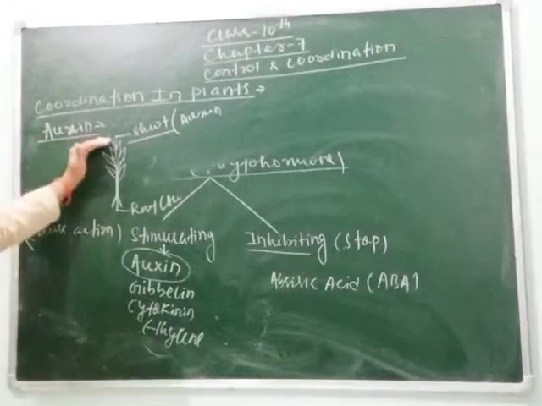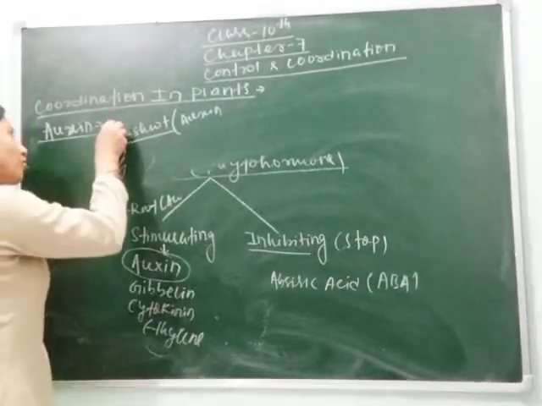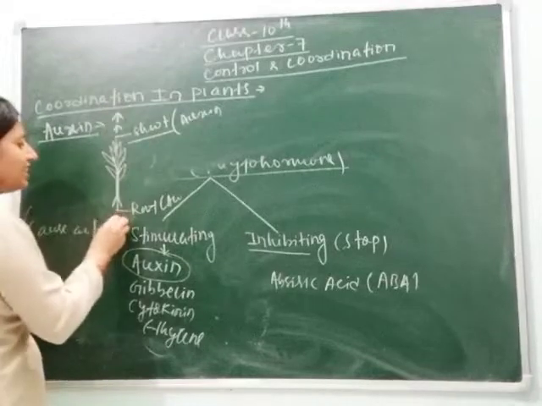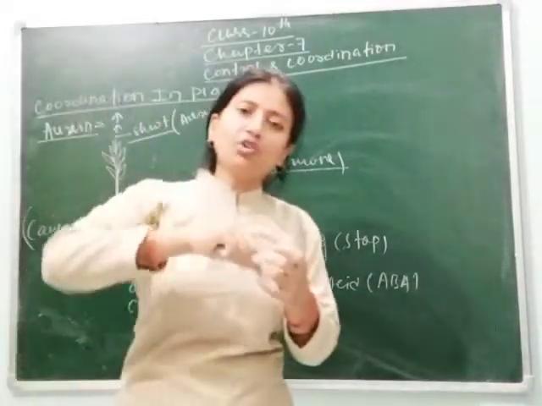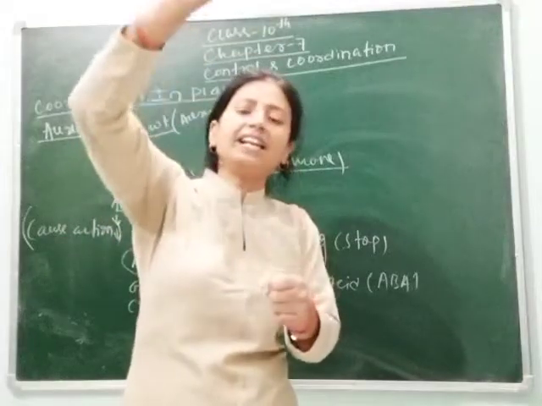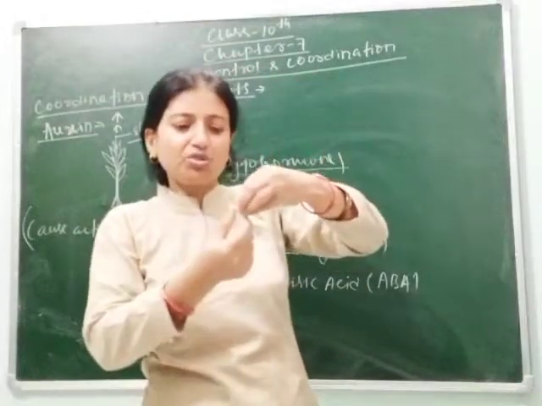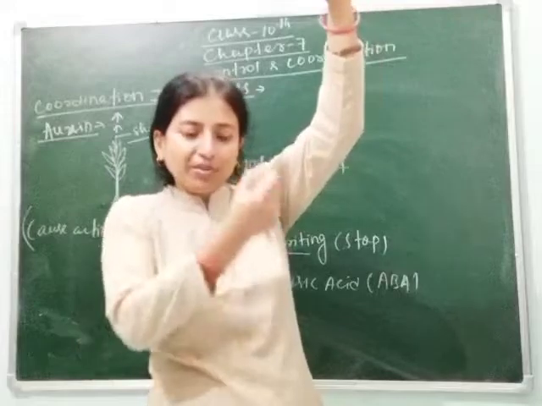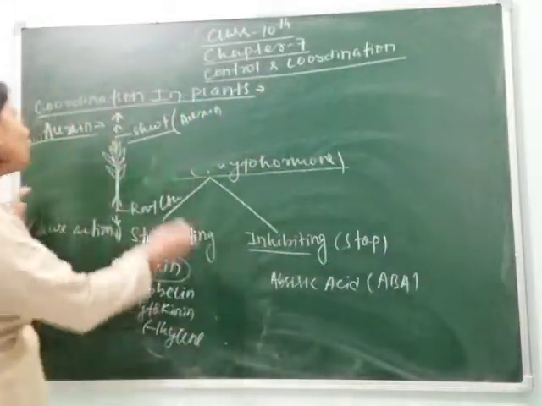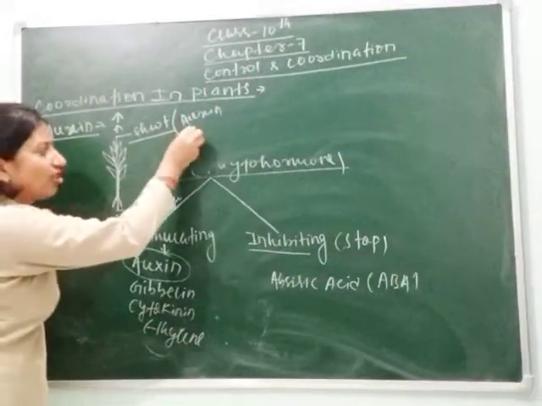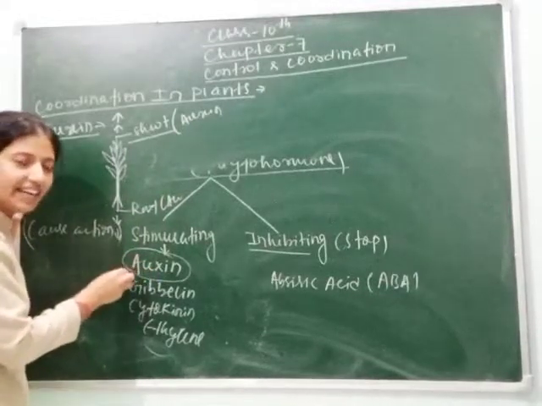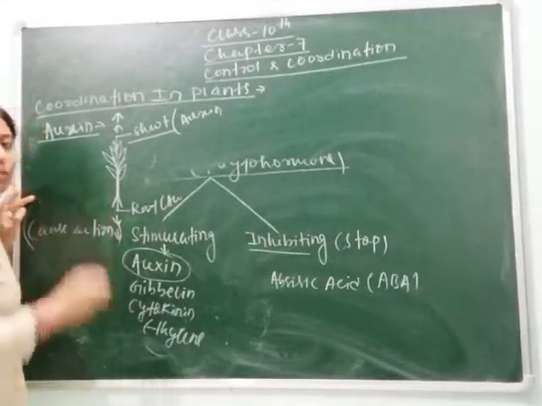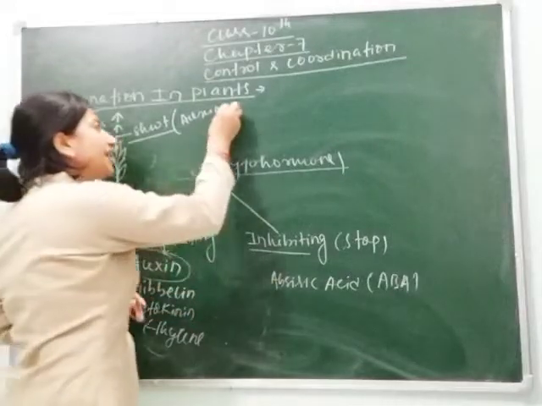Due to their secretion, they help in the growth of the plant in upward direction as well as in downward direction. It means when a plant grows, not only does it grow in a single direction, it grows in both directions. The shoot part goes above and the root part goes downward. This is due to secretion of auxin hormone. So here you can write auxin hormone is secreted from the tip of the plant or from the meristematic region.